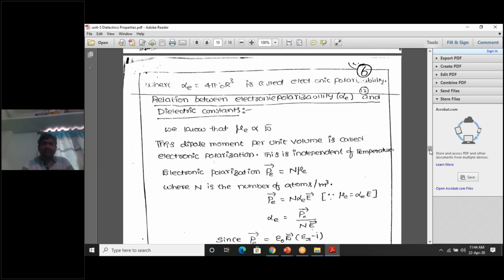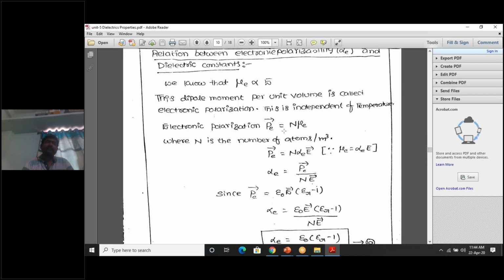Yes, we have seen the polarization vector can also be written as dipole moment per unit volume. The dipole moment per unit volume is called as what? Polarization vector. We have an alternate definition. What is that? N into mu. So polarization vector is equal to N into mu. This is the alternate definition of the polarization vector. So P bar is equal to N mu E. Mu E is nothing but what? Alpha into E.